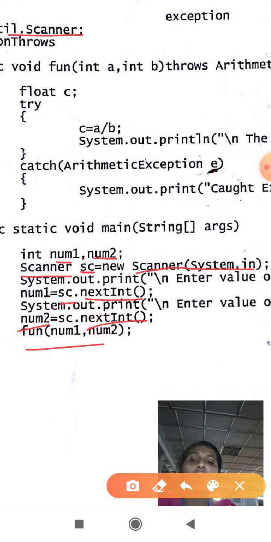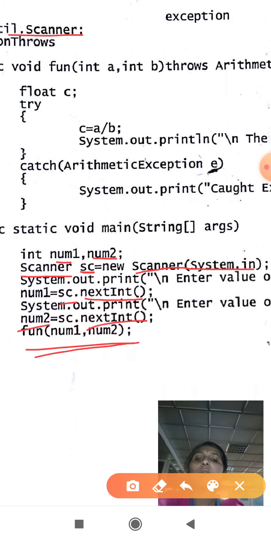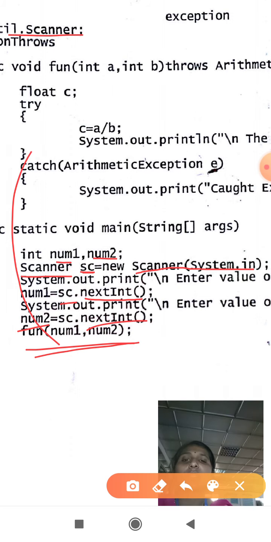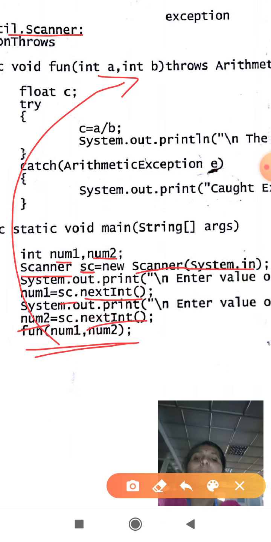Next I invoke a function and pass the actual parameters num1 and num2 to a function called fun, and the control goes here. Here int a is equal to num1, int b is equal to num2.